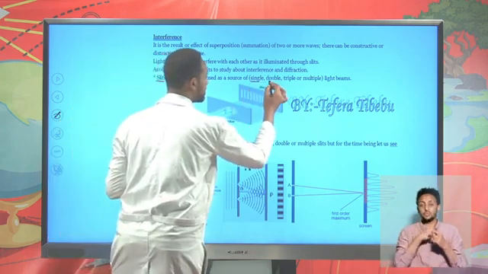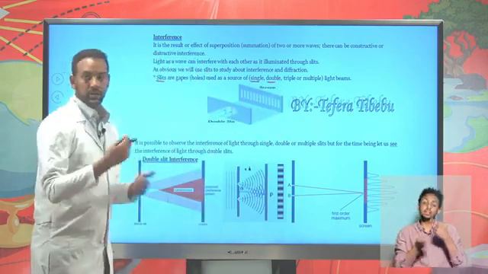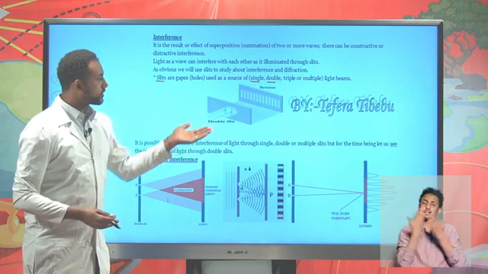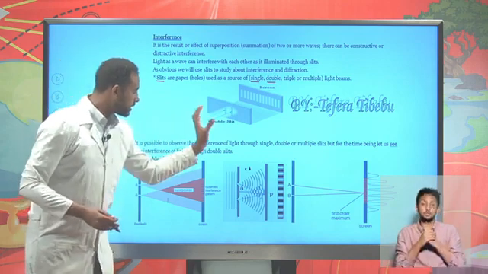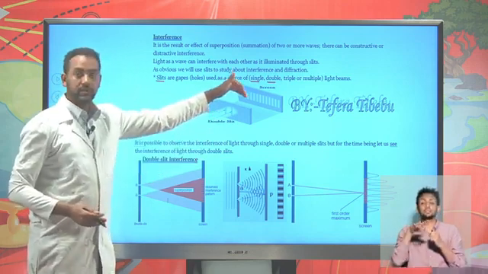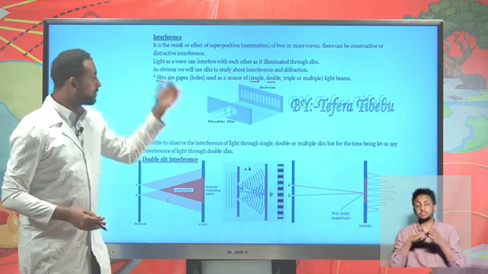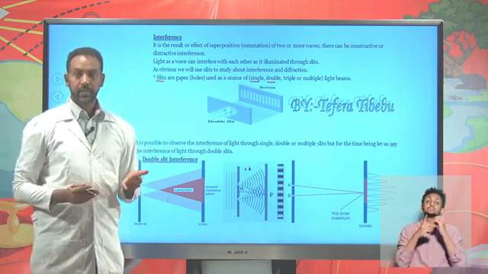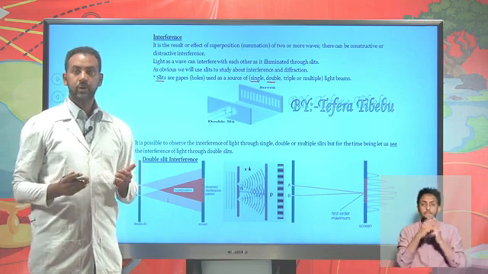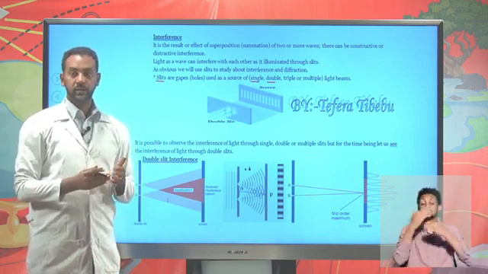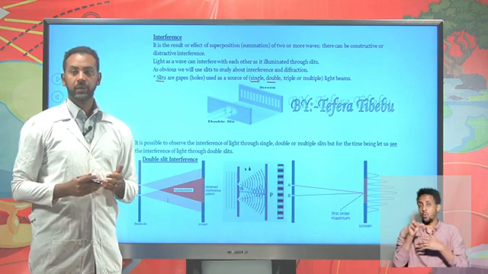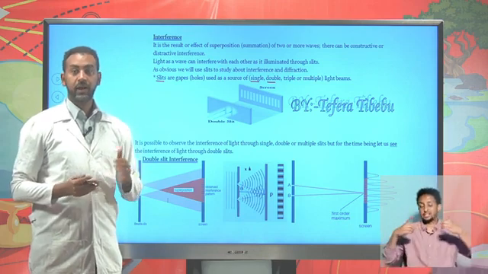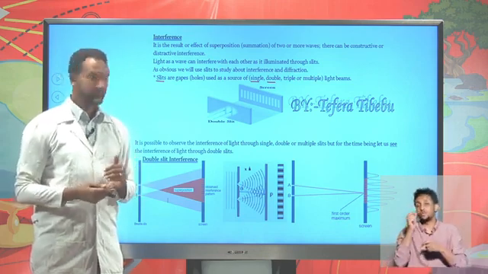There can be single slit, double slit, triple, or multiple slits or gratings, so that it's possible to eliminate light and observe the interference pattern. As we have discussed previously, there can be constructive and destructive interference. As we have discussed in waves, two waves can constructively interfere if they are in phase, or they might destructively interfere if they are out of phase or anti-phase.